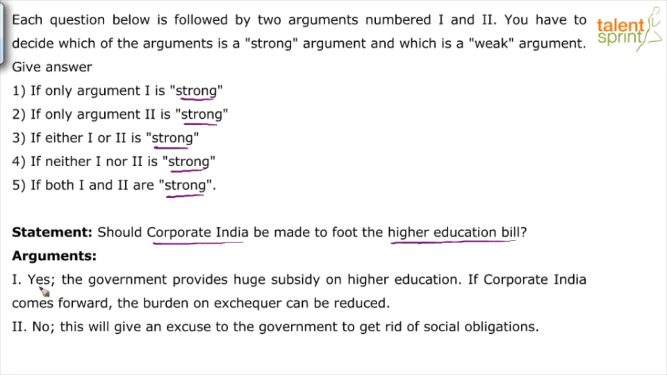Arguments for this. Argument 1 says yes, corporate India should be made to fund that higher education bill. Why? It says the government provides huge subsidy on higher education. If corporate India comes forward, the burden on exchequer can be reduced. So you need to understand the context again, right? He says, yes, corporate India should be made to participate in this higher education bill because the government provides huge subsidy on higher education.